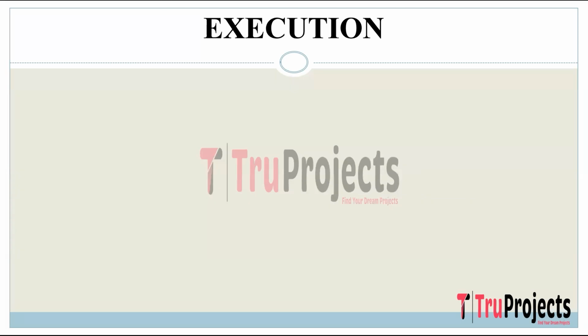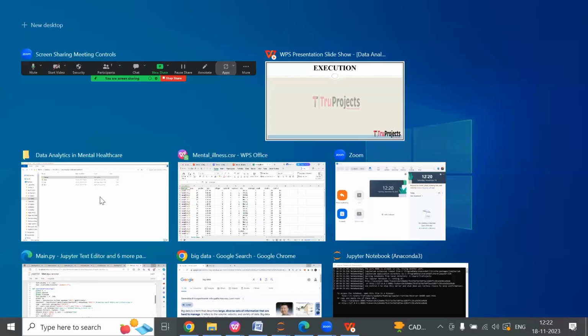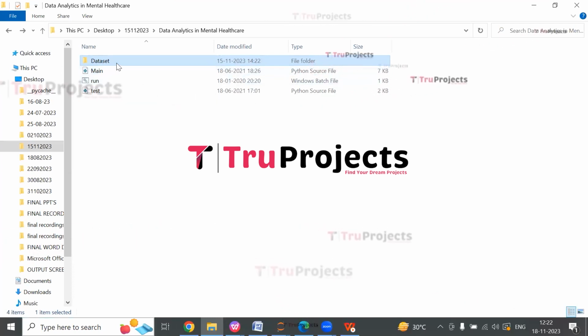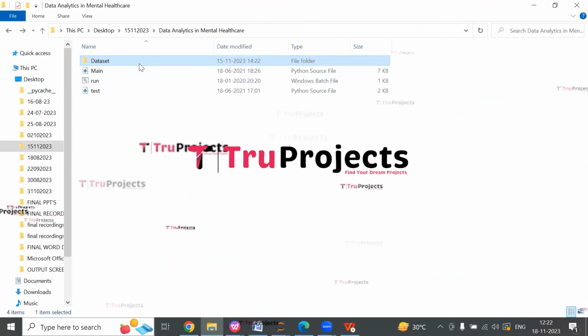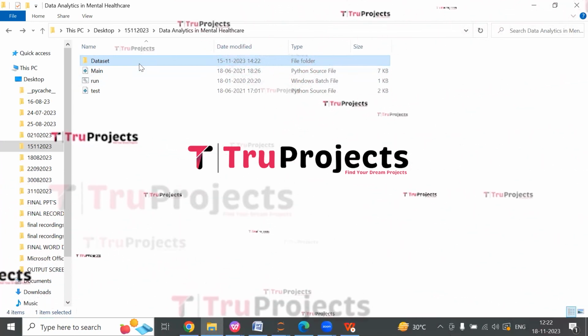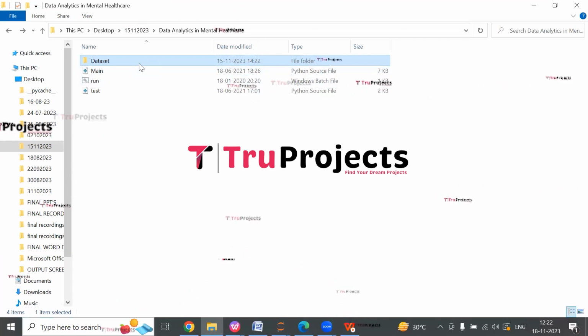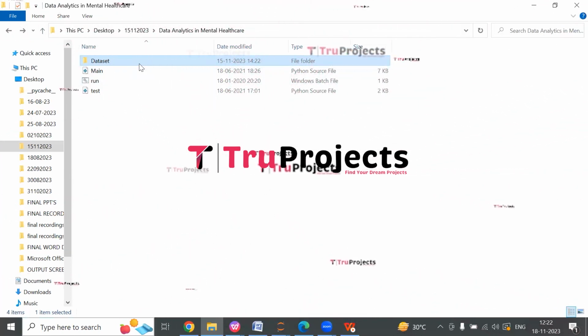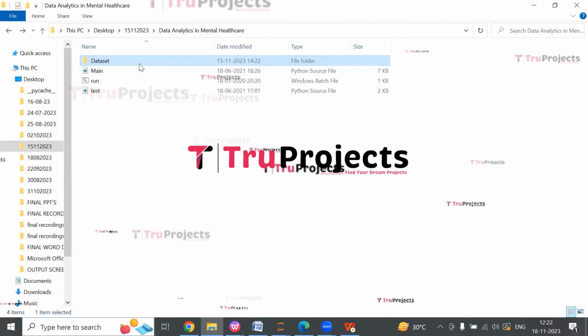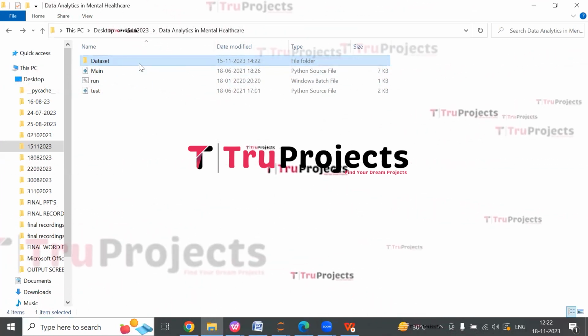Execution. To execute this project, first we need to open the code folder which contains the project source code files. This is the code folder. This is the dataset folder. This dataset contains the information of number, that is patient identifier, days, that is number of days of measurement, gender, age, AFF type, that is bipolar or unipolar depressive, marriage, work, etc.